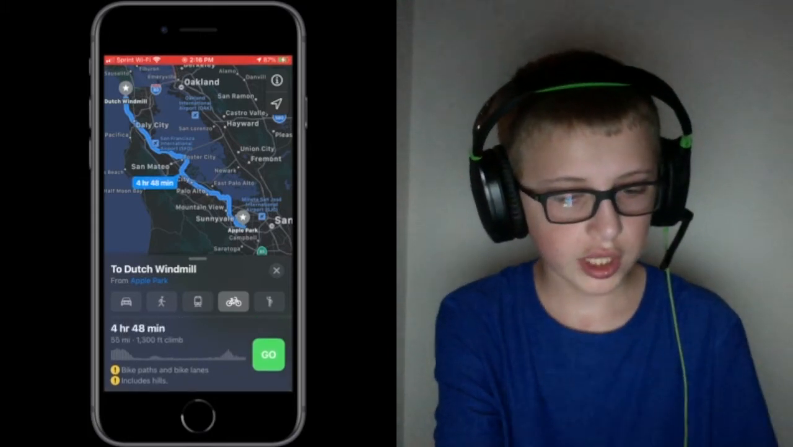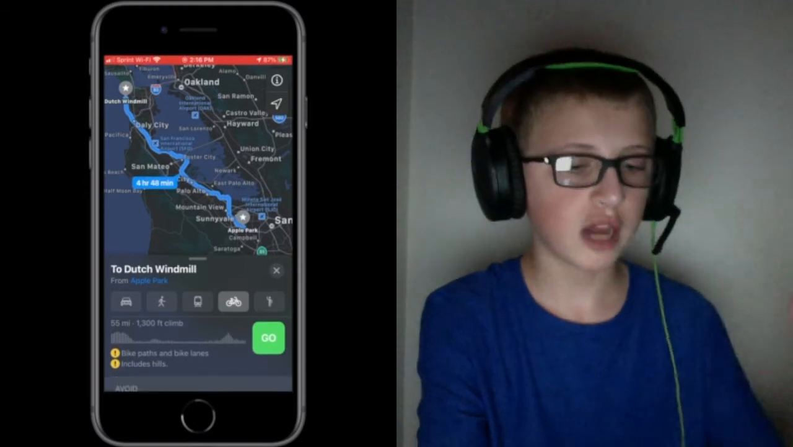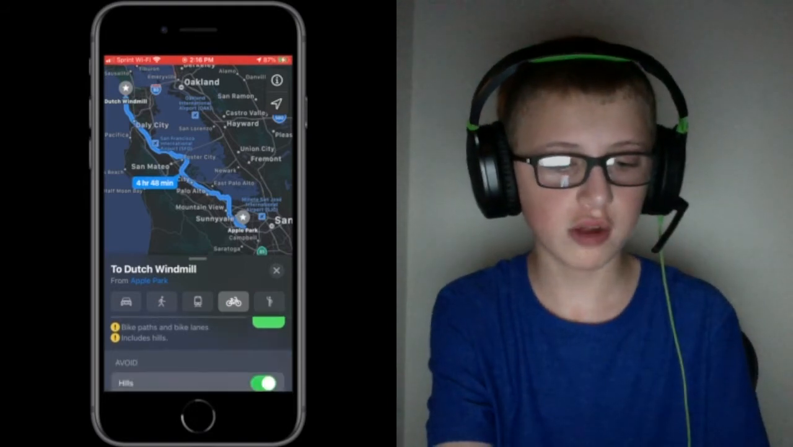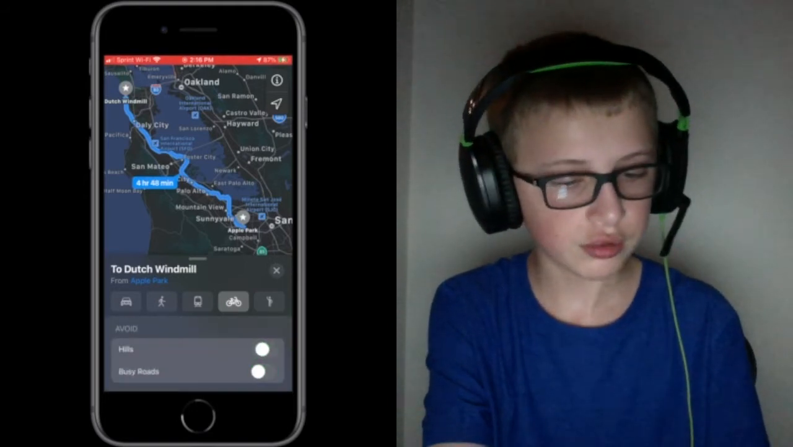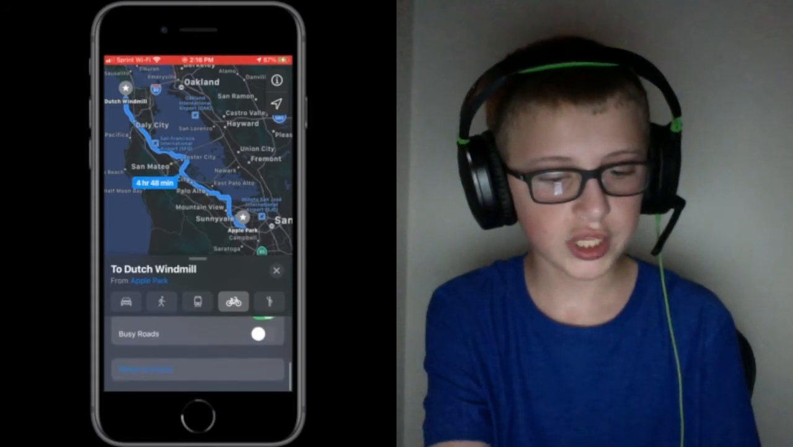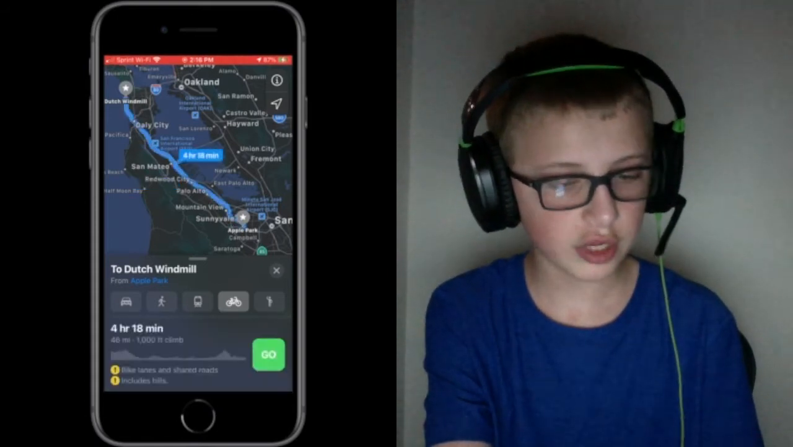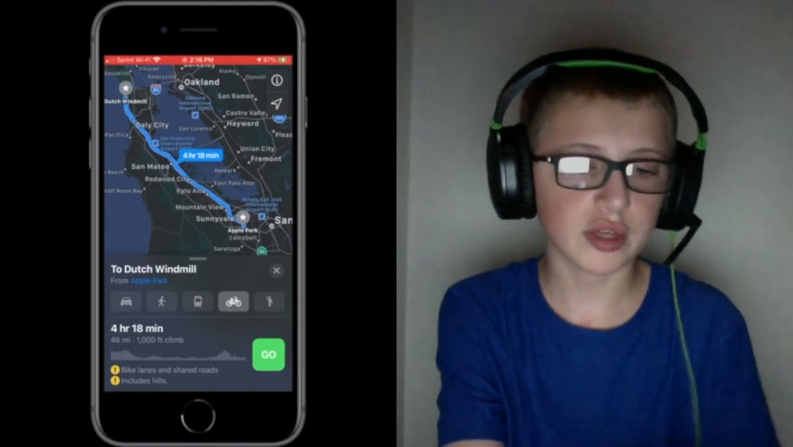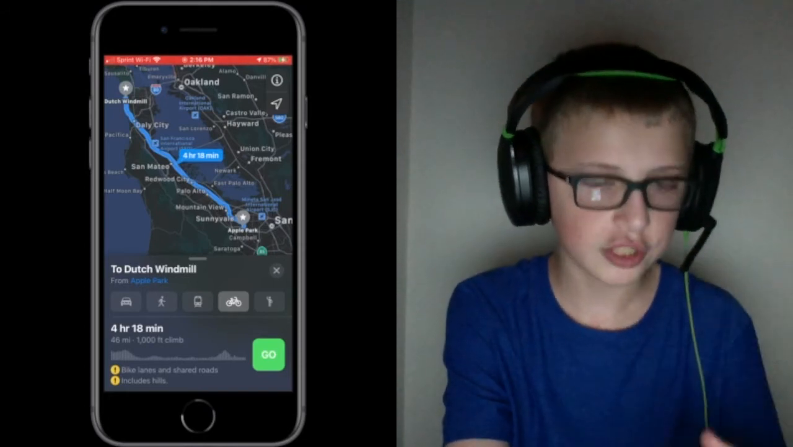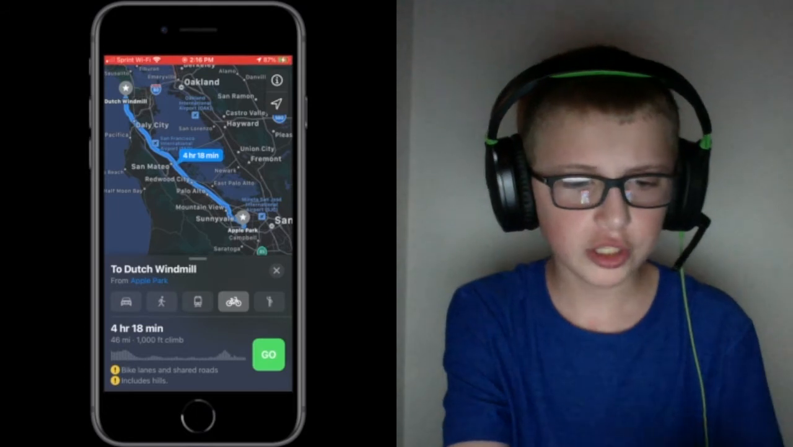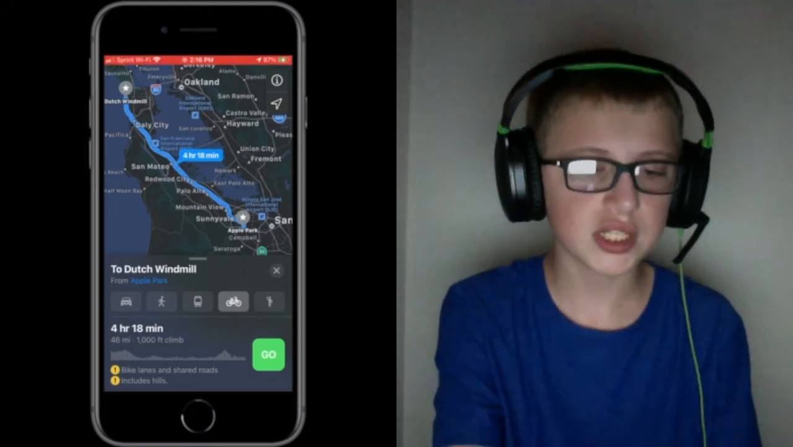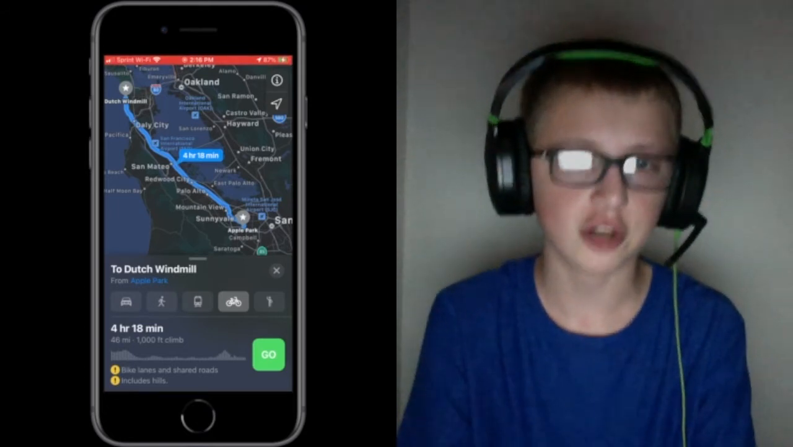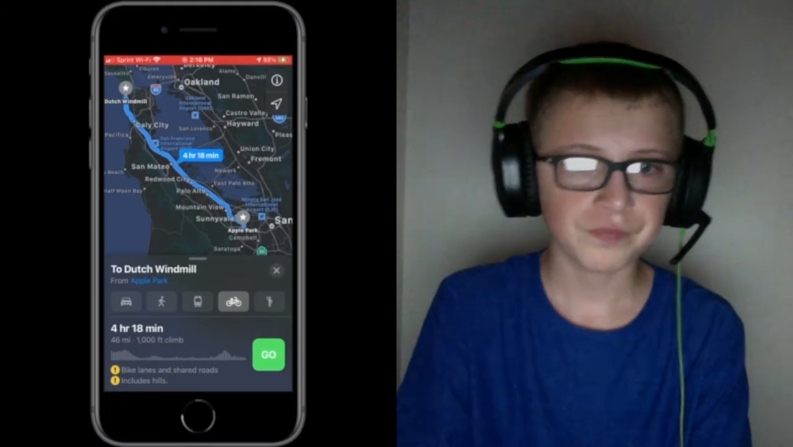So it gives us our time, and it actually tells you how much climbing you have to do up and down. Bike paths and bike lanes includes hills. You can tell it to avoid certain things like that, just very customizable. There is also electric vehicle routing, so it can plan charging stations along your route. However, I'm not sure how to set this up, and I think you actually have to own an electric car to do something like that.